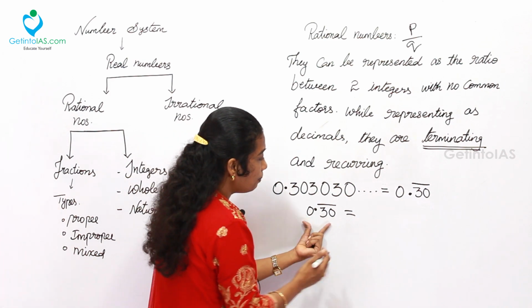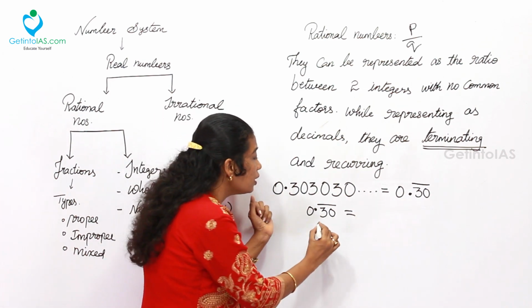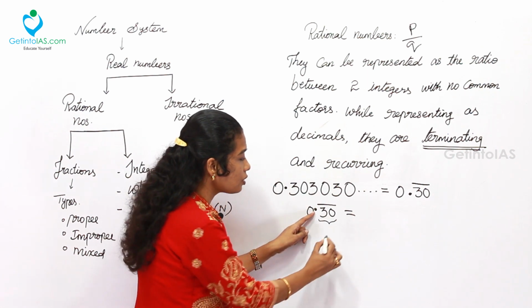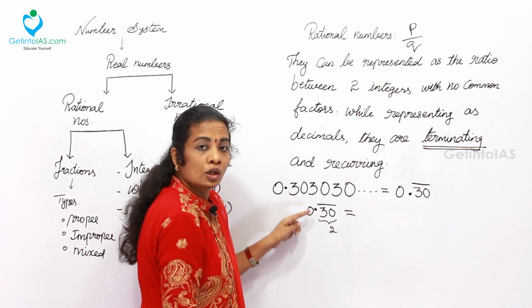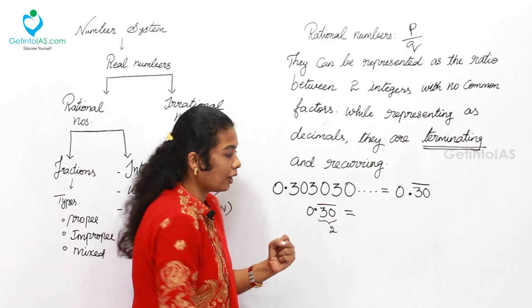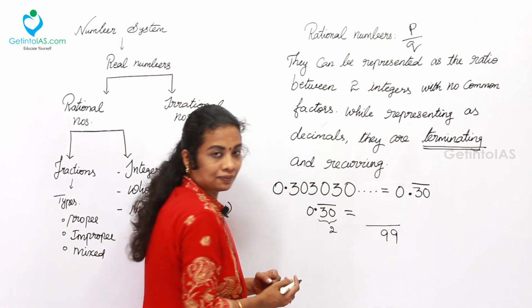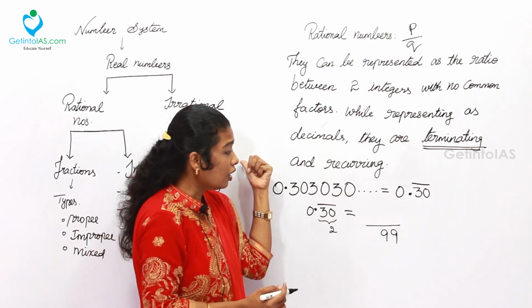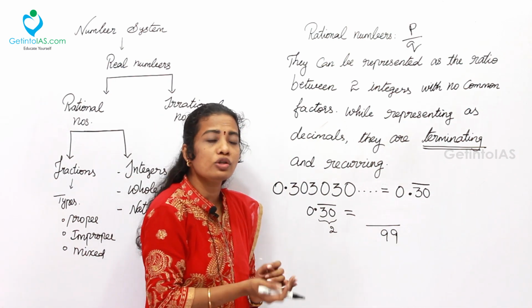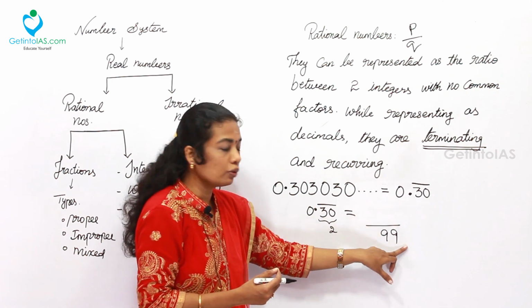That is simply what we did in the terminating case: count the digits after the decimal. After the decimal, 2 digits. For the 2 digits, we put 2 zeros in the denominator there. Here, we are going to take 2 nines. There we took 0, here we take 9. These are simple rules to be followed. Don't take any number other than 9. We only want to take 9.